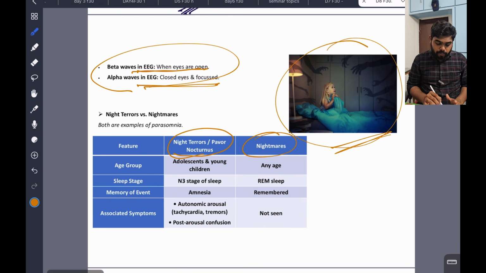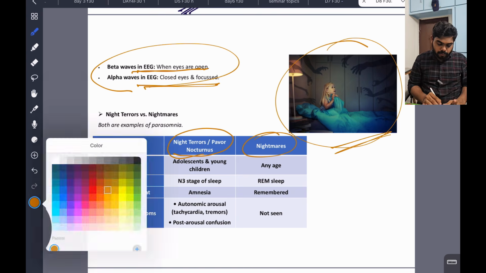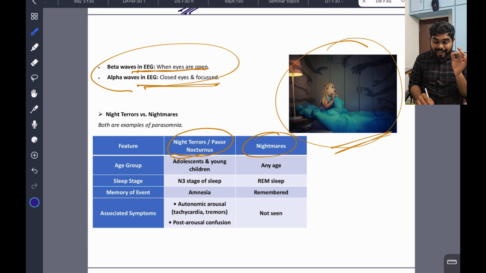Now you come to night terrors versus nightmares. Both are examples of parasomnia. Now we will see what is this. What is night terror? Known as pavor nocturnus. It is usually happening in young children and adolescents.